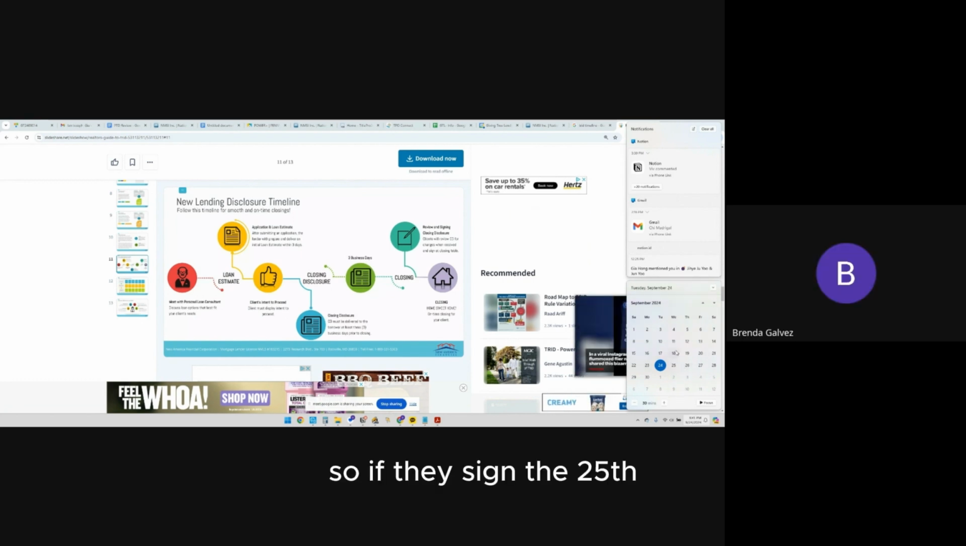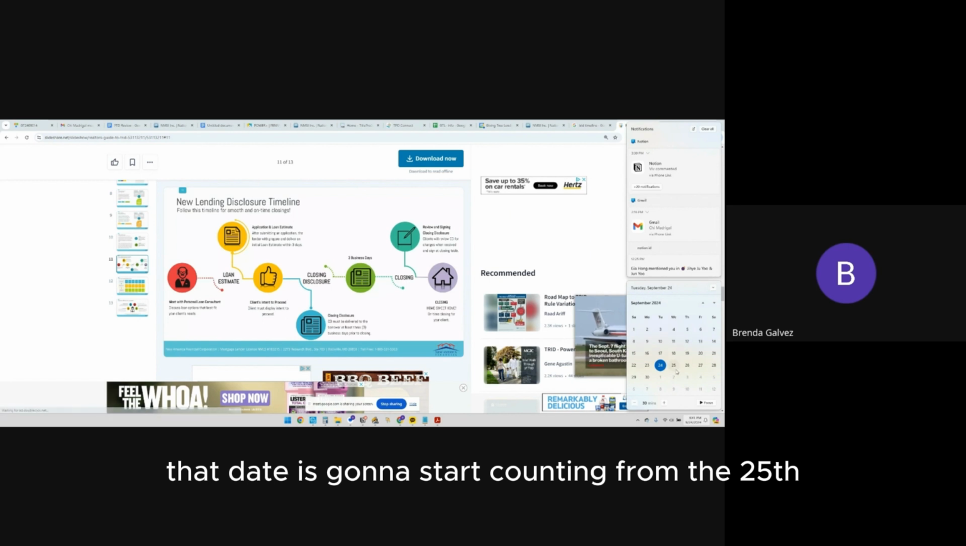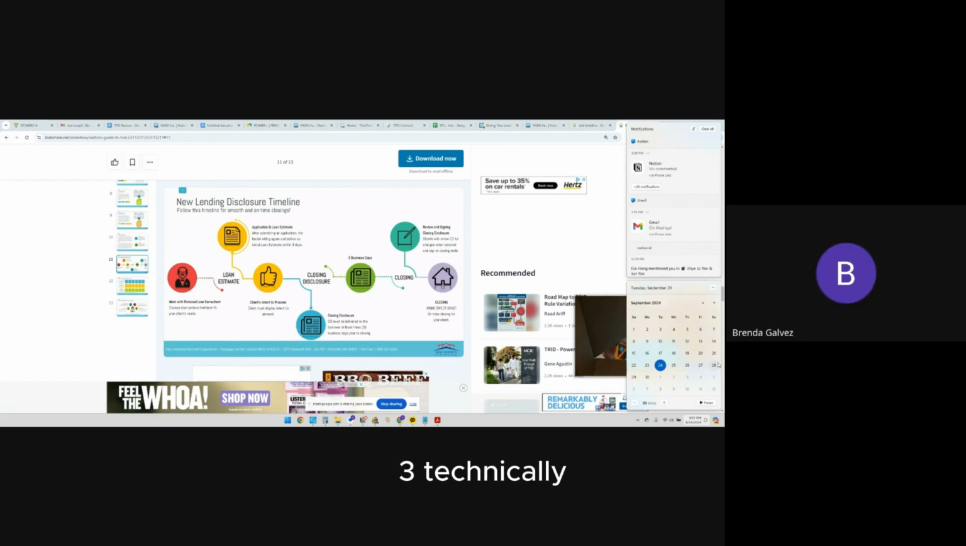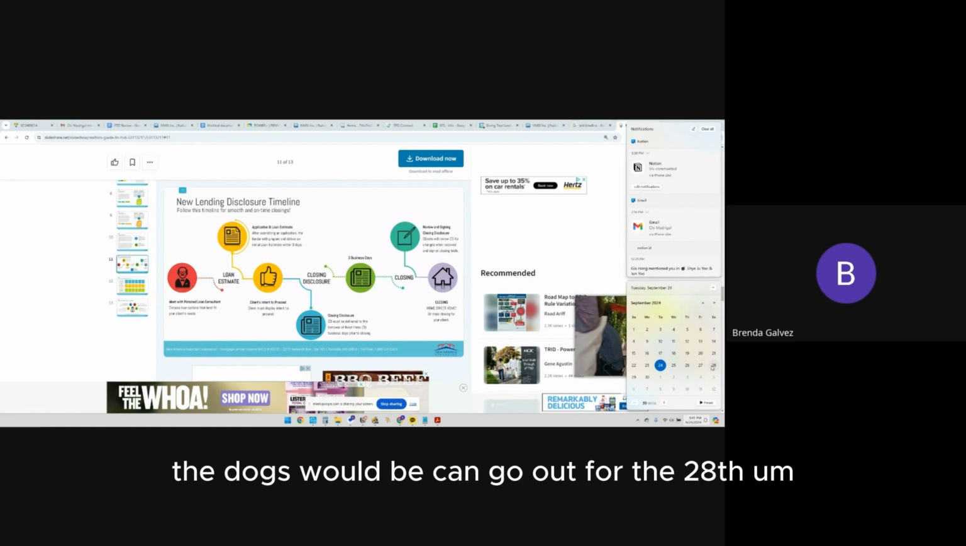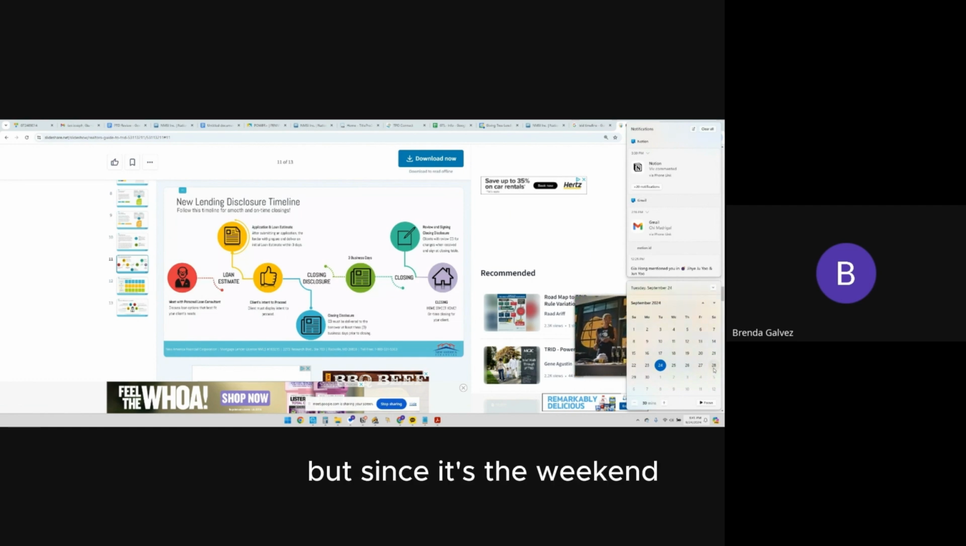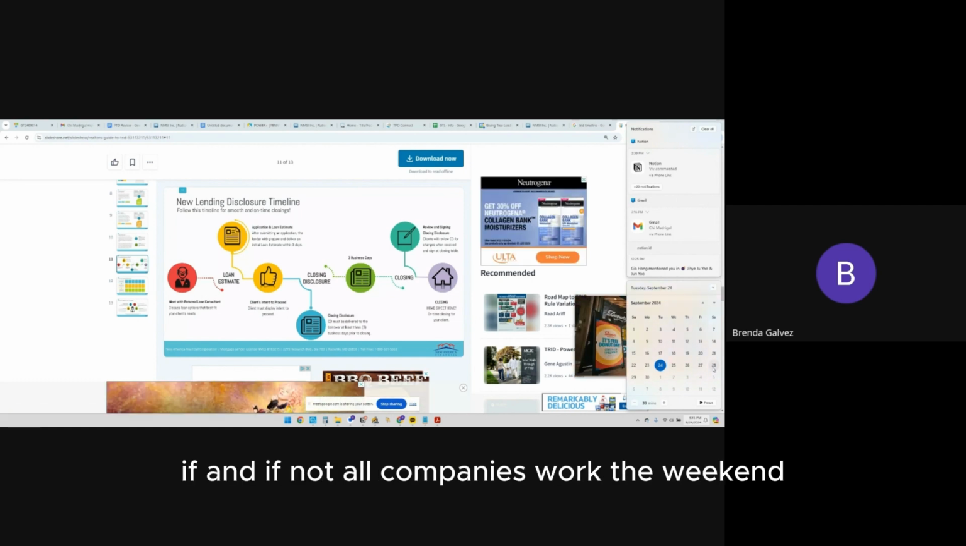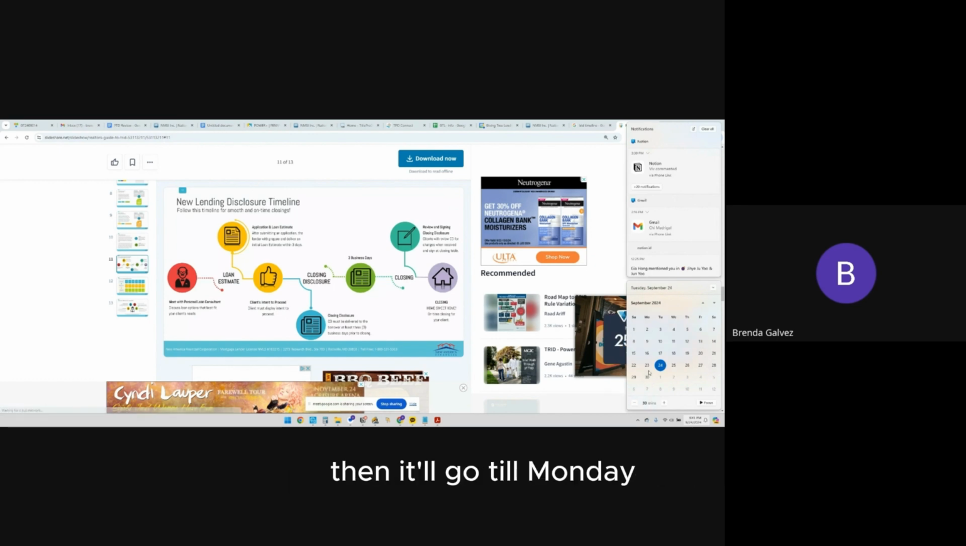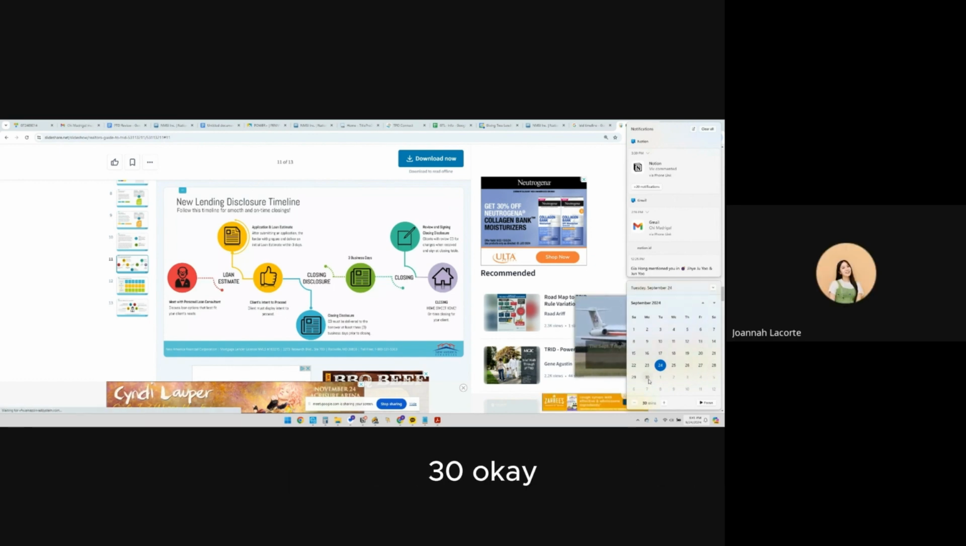So if they sign the 25th, that date is going to start counting from the 25th. So it'd be one, two, three. 28. Technically, the docs can go out for the 28th. But since it's the weekend, if not all companies work the weekend, then it'll go till Monday, the 30th. Okay.